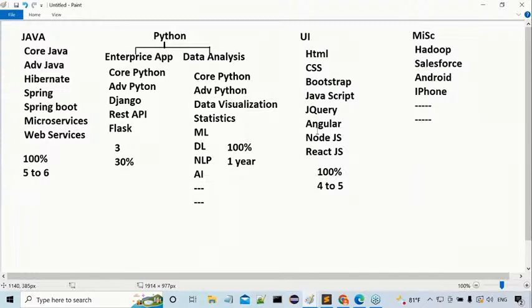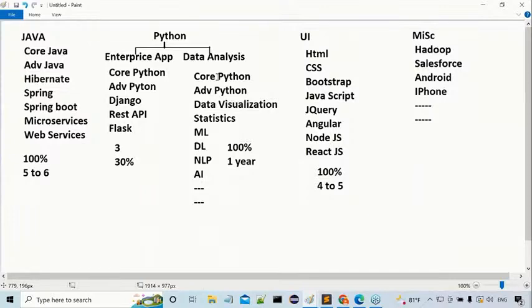In enterprise application development, Java is the king. No other technologies are as good as Java. So that's why Java is still alive in the software industry. Understand it here. Then .NET is available. The other technology .NET is also available, but no demand is available at present for .NET. If you have any reference, or if any of your friends are working on a .NET development platform, and they want to give you a reference to join that company, then only can you learn .NET. Otherwise, it is not required to learn .NET here. Almost all its scope is lost, but Java's scope is very good.